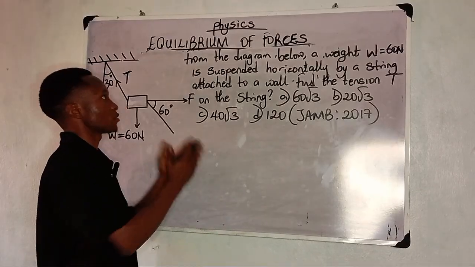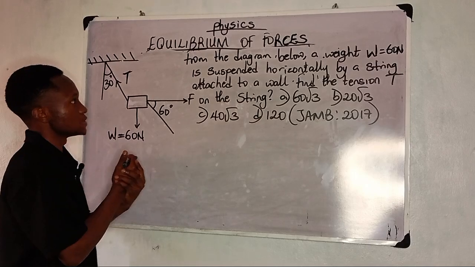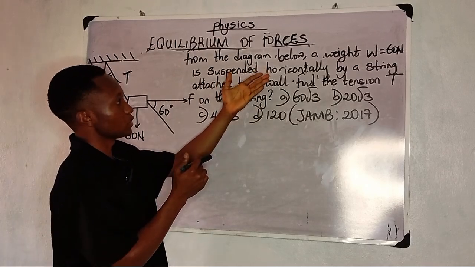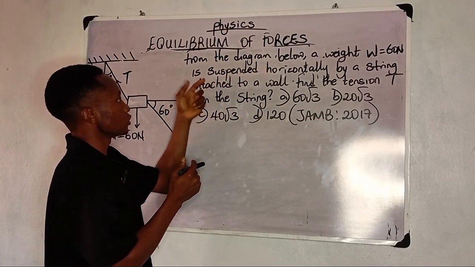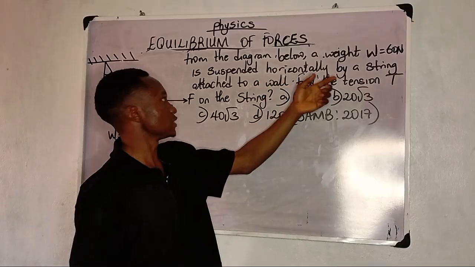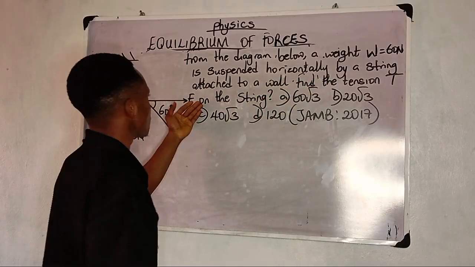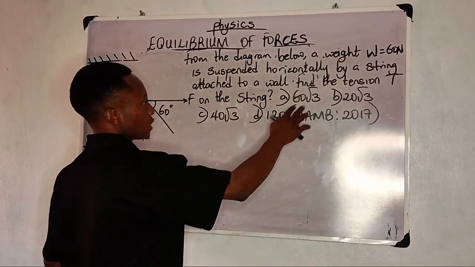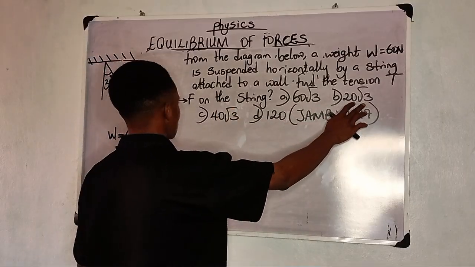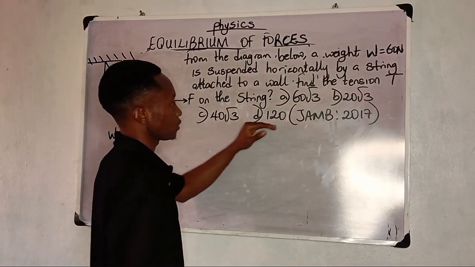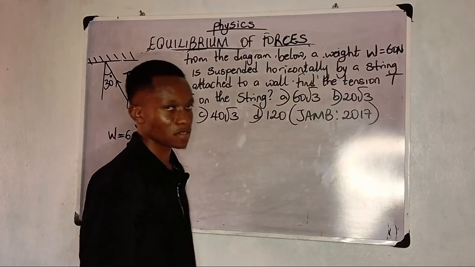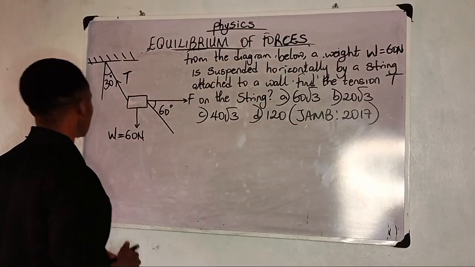Now here is a question from JAMB. From the diagram below, a weight W equal to 60 Newton is suspended horizontally by a string attached to a wall. Find the tension T on the string. Option A 60√3, 20√3, 40√3, 120. JAMB 2017. Now come on with me, let's solve this together.